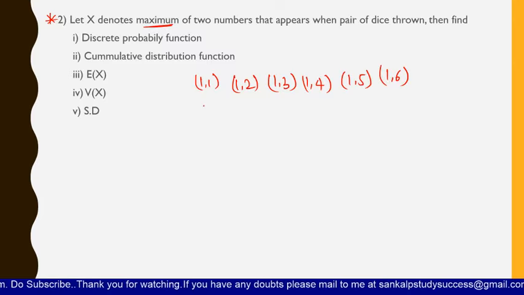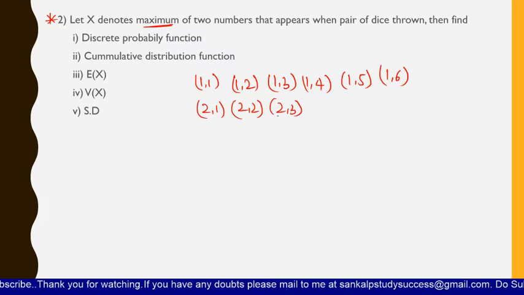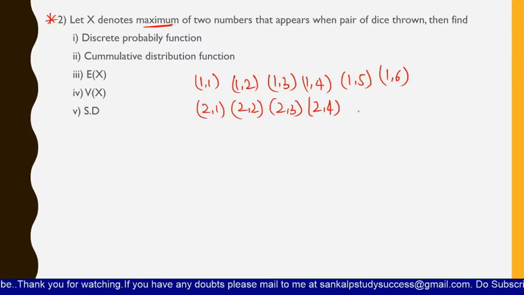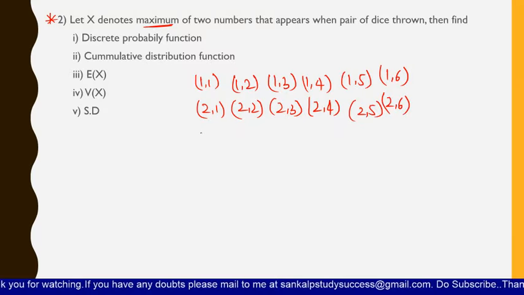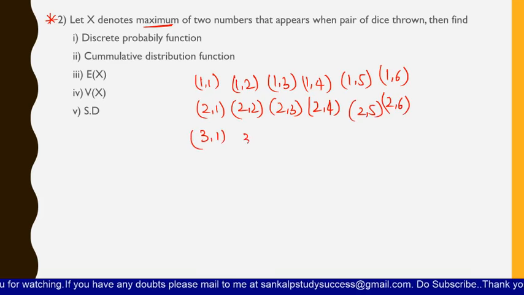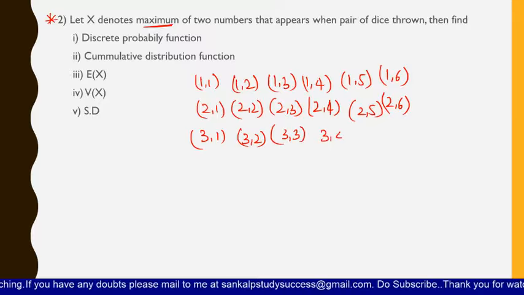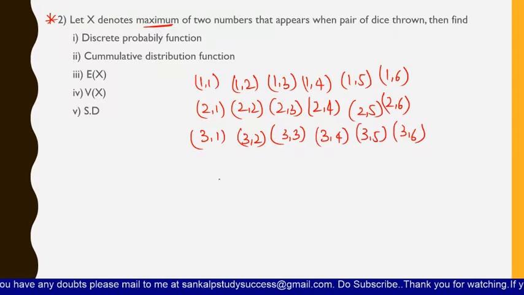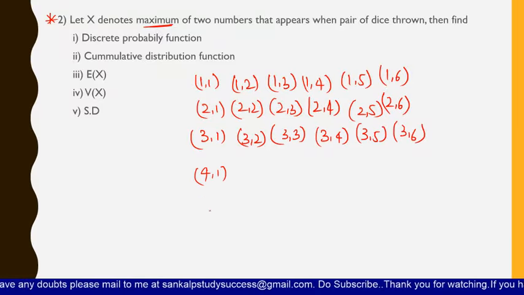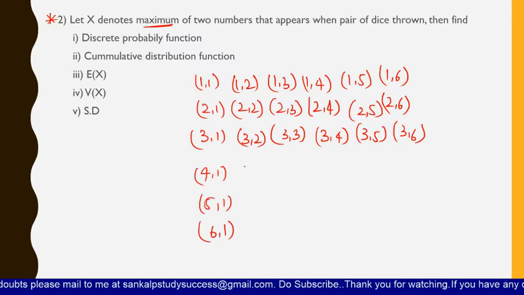If it is with 2, then 2,1, 2,4, 2,5 and 2,6. Then with 3, it is 3,1, 3,2, 3,3, 3,4, 3,5 and 3,6. Again you have to write it with 4, you have to write it with 5 and also you have to write it with 6. Let us write it here.